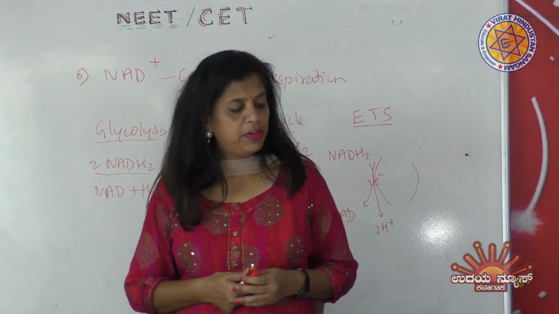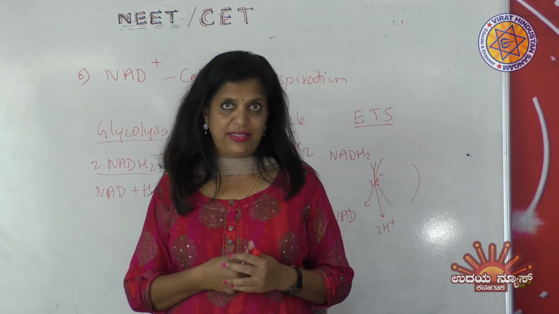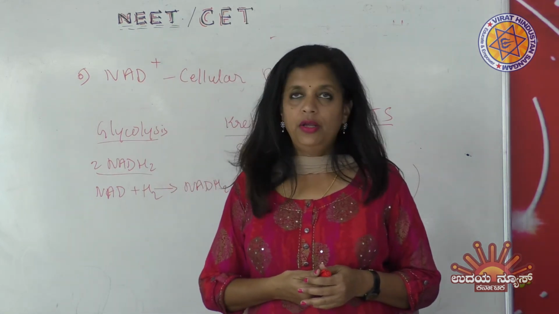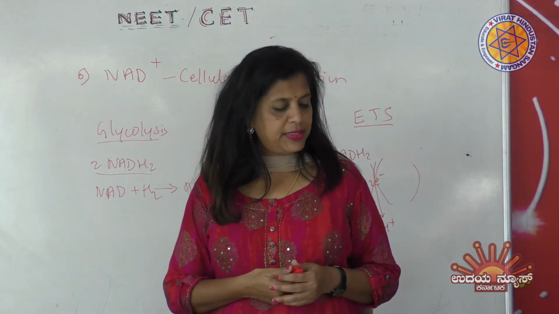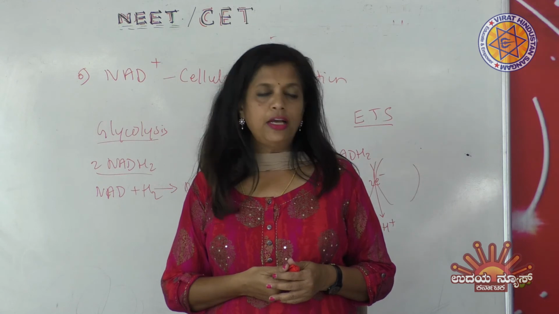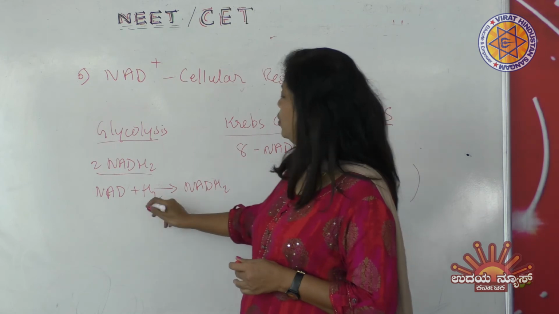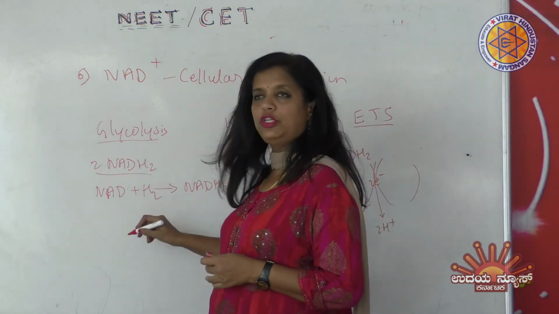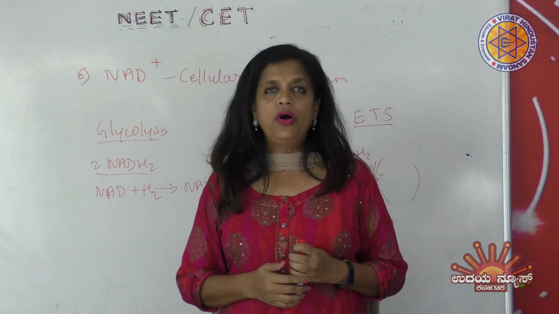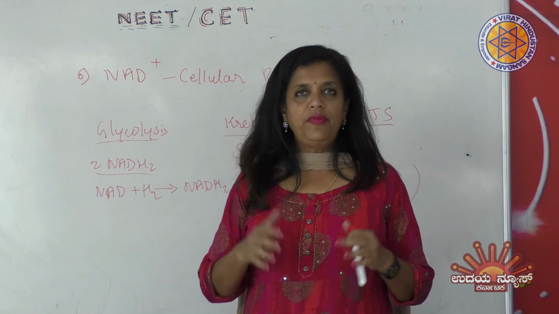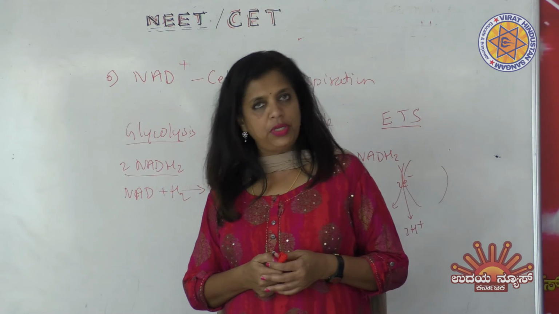The first option says it is a nucleotide source for ATP synthesis, right? How is it possible? It can't be connected with ATP synthesis. The second one says it functions as an electron carrier. You can make out very clearly, whenever NAD converts to NADH2, it is taking electrons and hydrogen together. Therefore, it is the major electron carrier in all the respiratory reactions. Whenever it is broken down, ATPs are released. Therefore, the second option must be right.